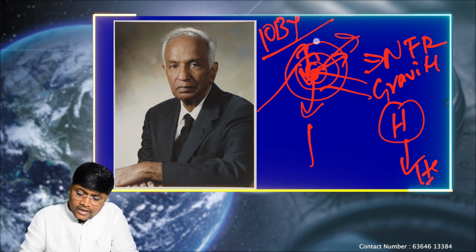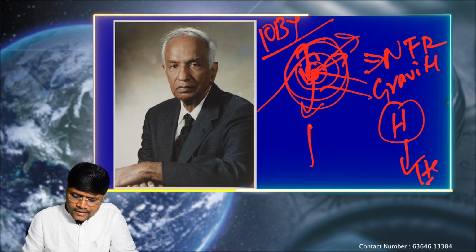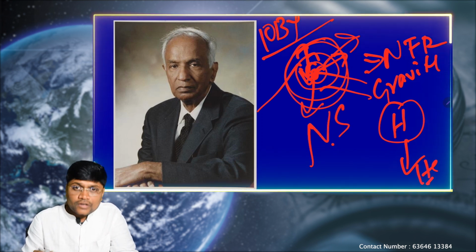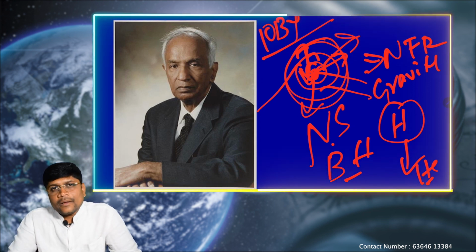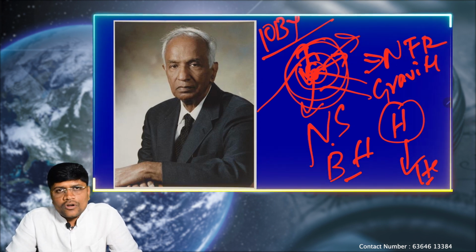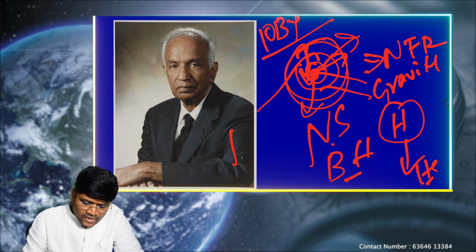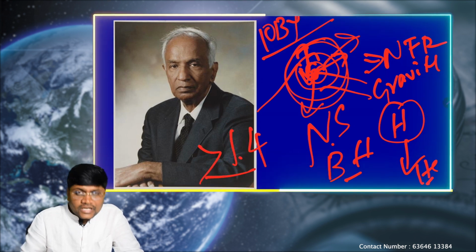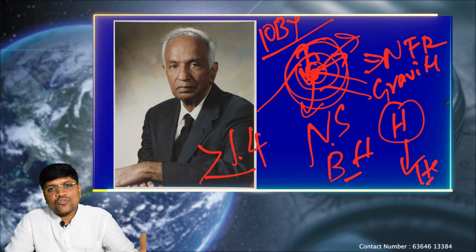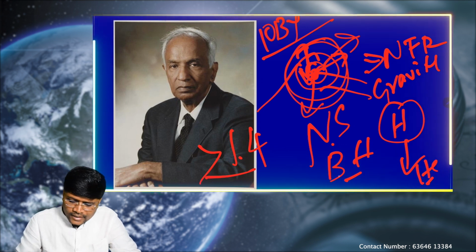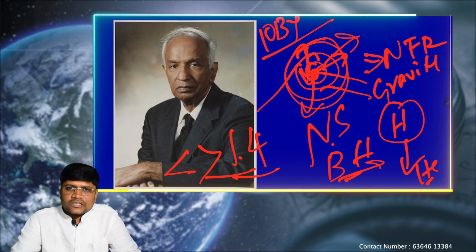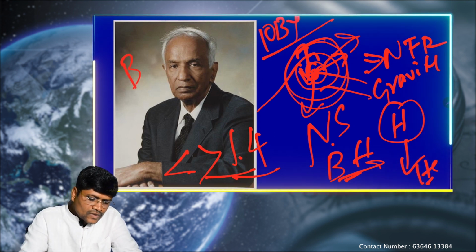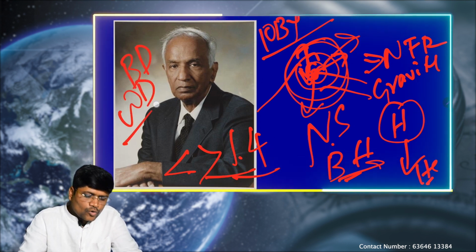At the end of this supernova explosion, the star can turn into either a neutron star or a black hole. Can all the stars turn into a black hole? No. As we discussed, only stars with a mass more than 1.4 times the mass of the sun can turn into a black hole. If they are less than 1.4 times the mass of the sun, they can turn into either a black dwarf or a white dwarf.